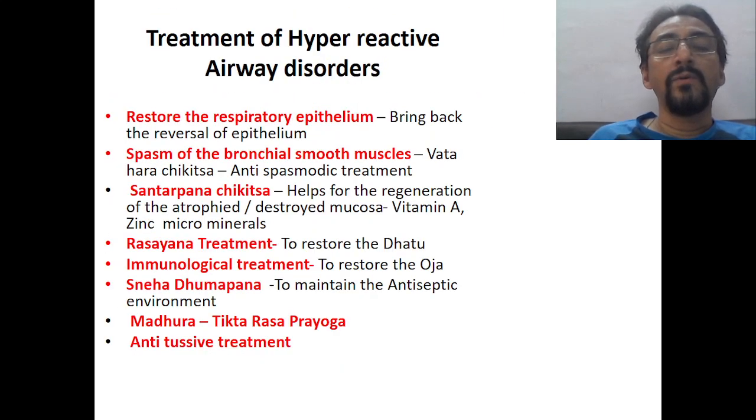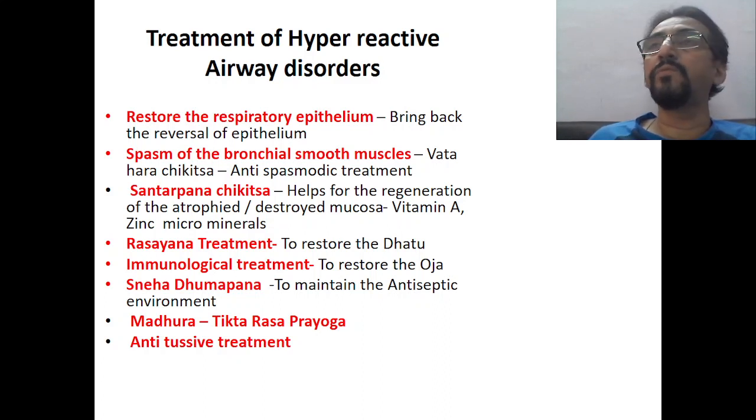Okay, so different drugs now, for example, respiratory epithelium. For reversal of the epithelium, two drugs are important: vitamin A and zinc. Vitamin A is rich in Shigurusvarasa, whereas zinc is rich in Rasaka and some of the Anjanas, etc. So such treatment can be employed.